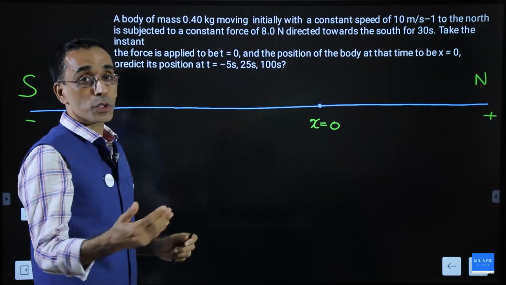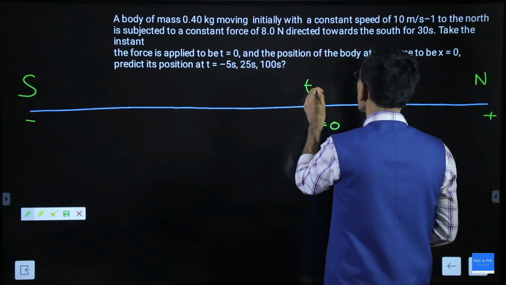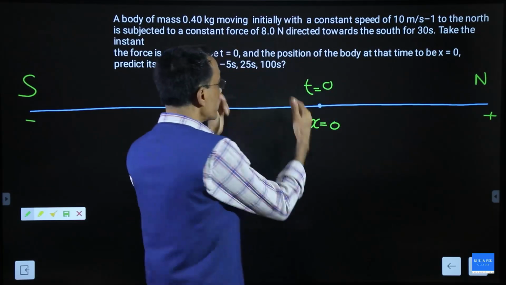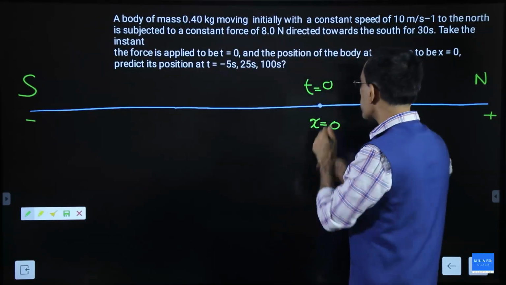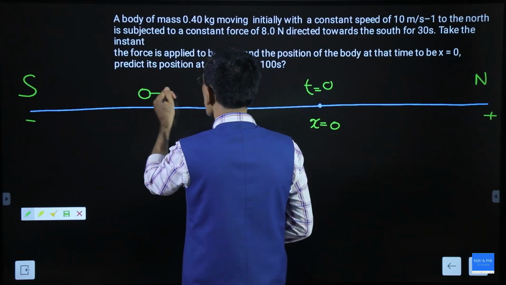Where is t equal to 0? T equal to 0 is the point here. At t equal to 0, force acted. And what is the direction of that force acting? See, the body was coming from this side. I can say the body was coming in this direction.